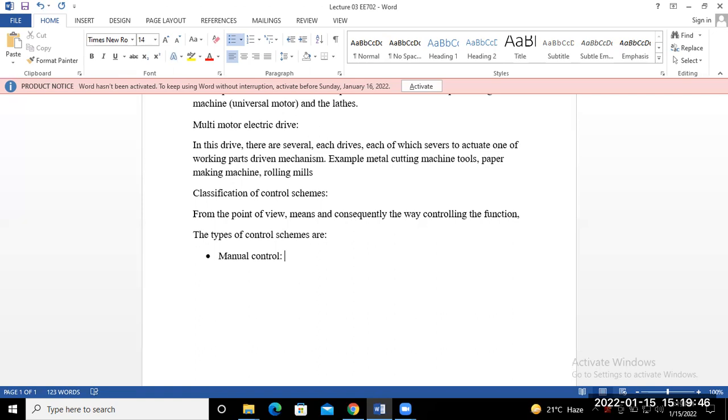Okay. So these are basic electrical drives books, so you may follow that textbook if you have it, either as a soft copy or hard copy.